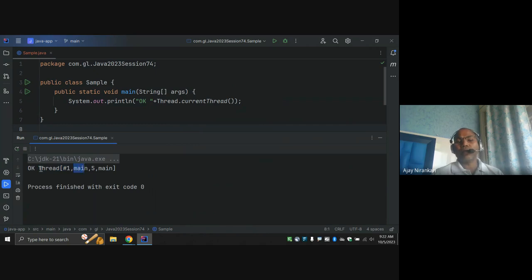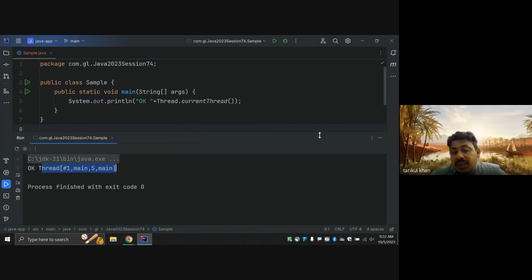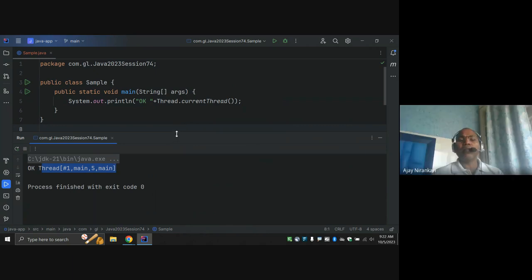Thread is not the name of a method. Thread is the process which executes your code. You write System.out.println, and the question is who requests the OS, "Hey OS, I want to print this"?